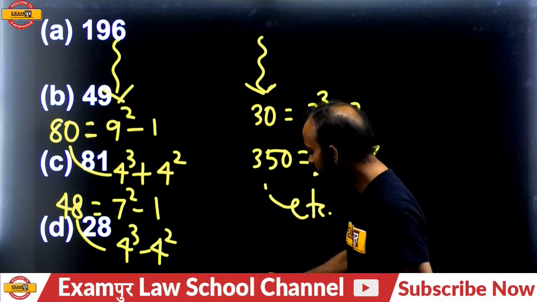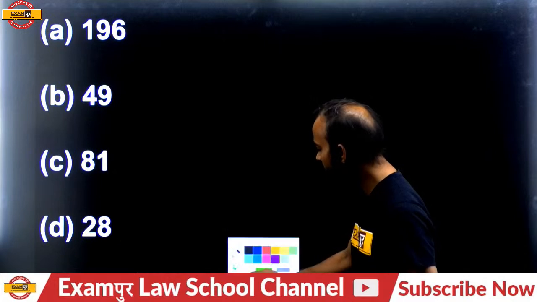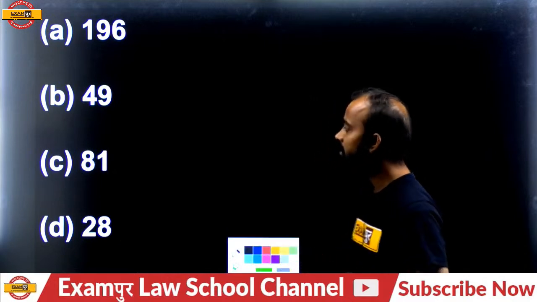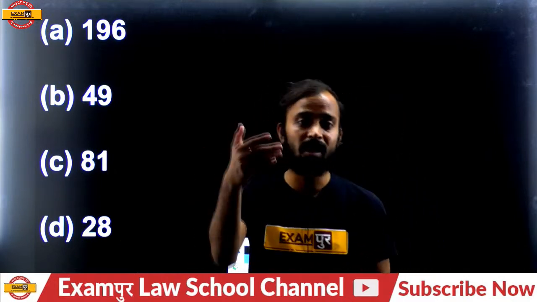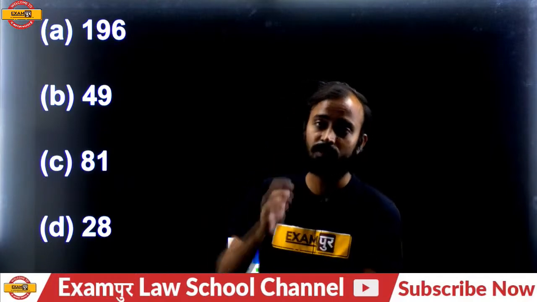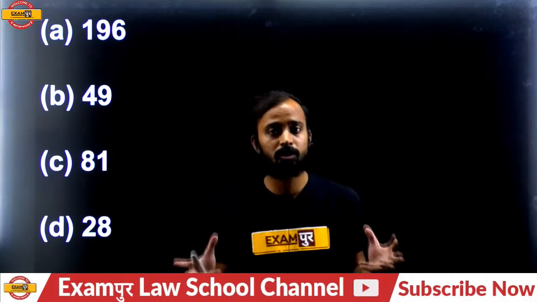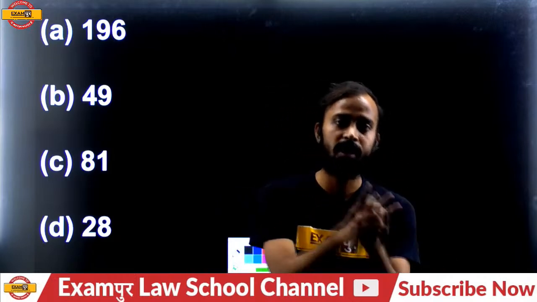These numbers are given, and find out which number is different from the other 3 numbers, because here 3 numbers have the same similarity, the same common formation, common rule. In these, 1 number is different from the other 3. Please find out with the help of squares and cubes. So the most important point to understand is squares and cubes.